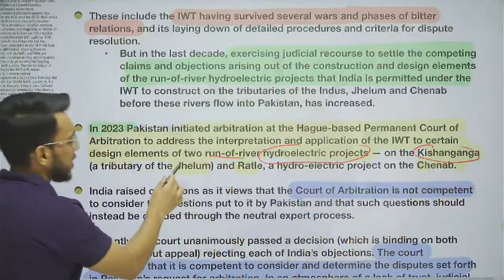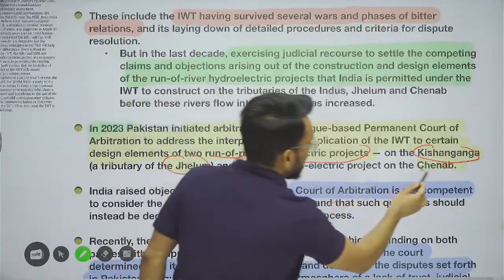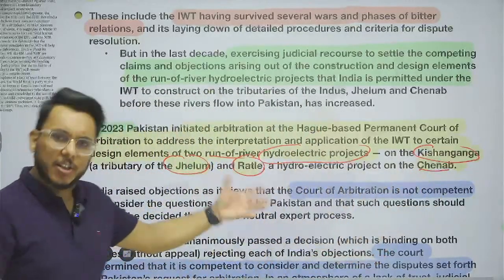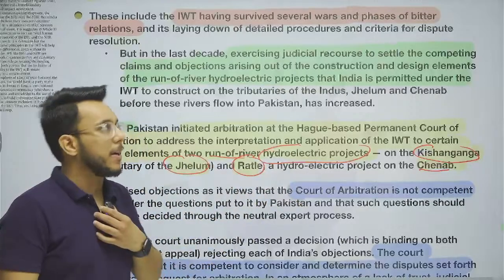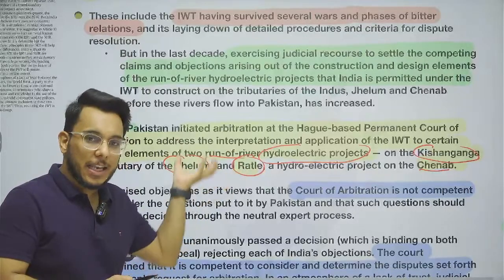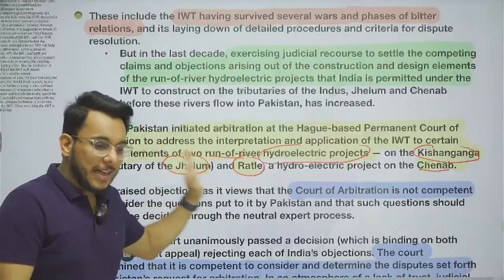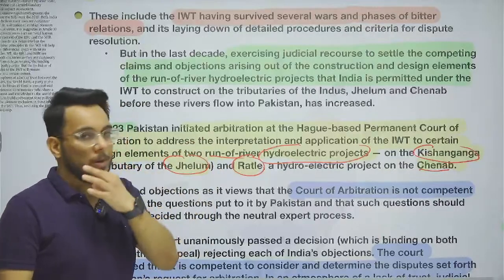Kishan Ganga is a tributary of the Jhelum, and the Ratle Dam we have constructed on the Chenab river. We can construct it because the Indus Water Treaty gives us this permission. Now guys, Pakistan again and again brings this matter forward, asking why you have constructed the project. The treaty is very clear that India can construct this particular project.